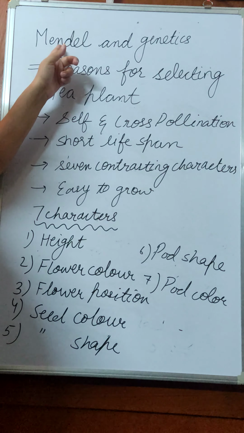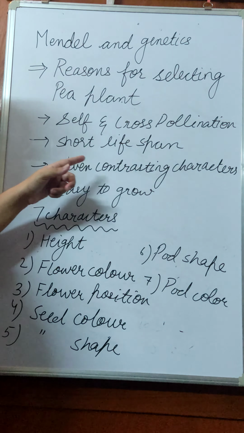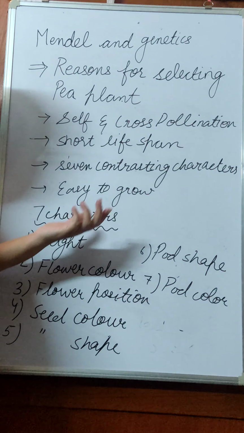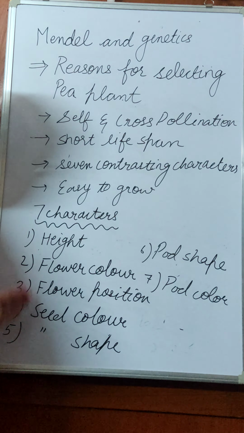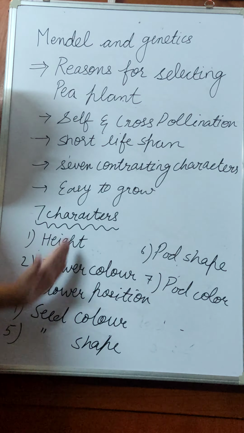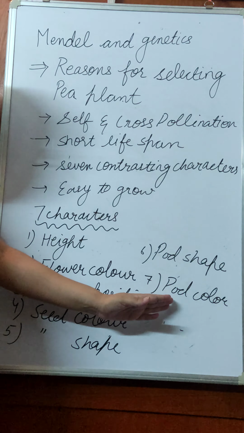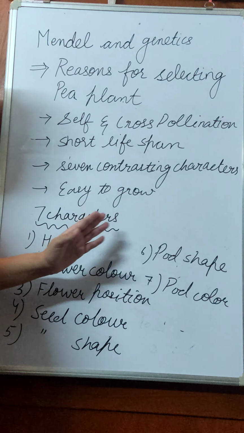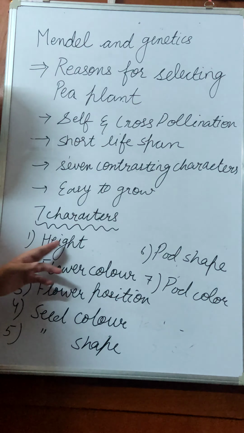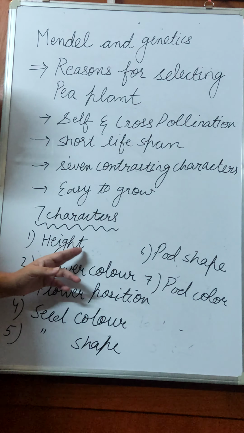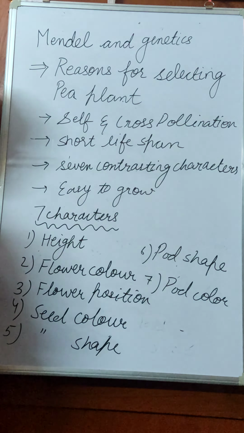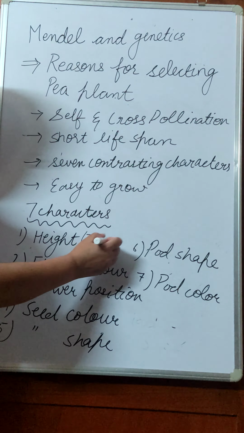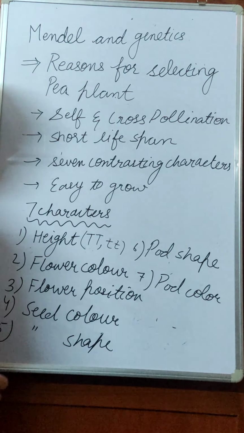For the first time, he combined mathematics and biology and gave the exact number of individuals that are going to have a particular character or trait. So these are the 7 contrasting characters which he found in the pea plant, that is Pisum sativum. Pisum sativum is the botanical name for the pea plant. The first character is the height. When you talk about height, the plant was either tall or dwarf.